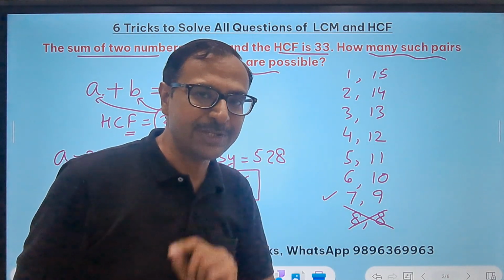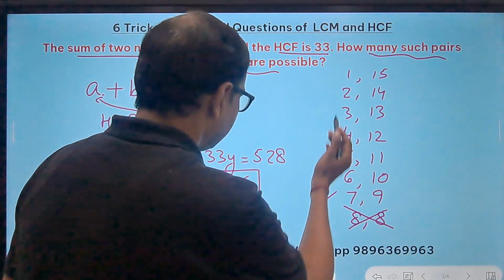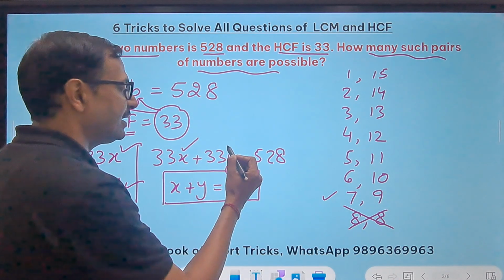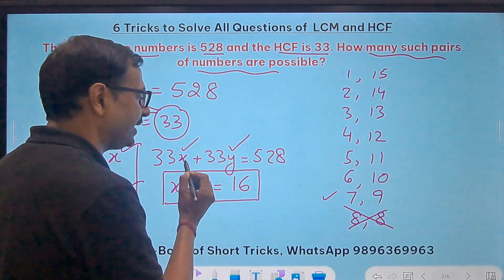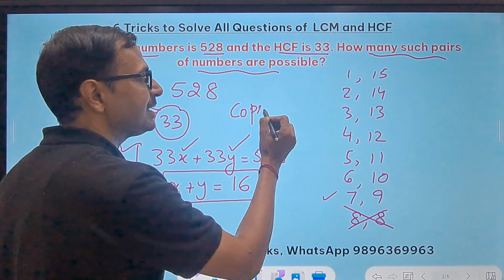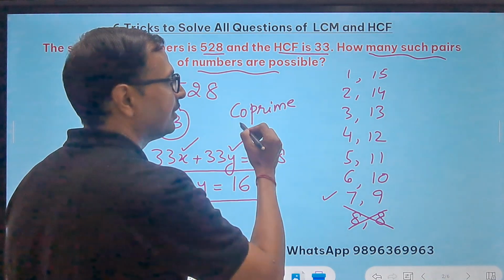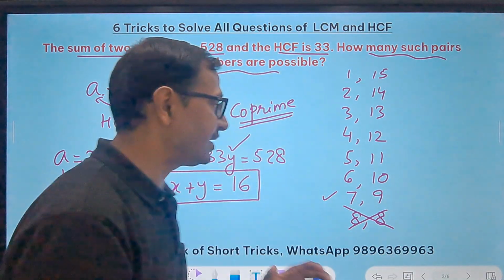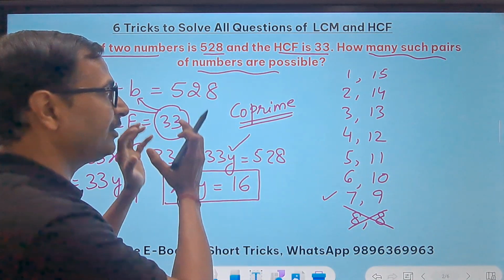Now the important point. The numbers which add up to 16, this number x and this number y, they have to be co-prime. Now this is the important concept and important trick. I have to find out the numbers which are co-prime, because 33 is the highest common factor.